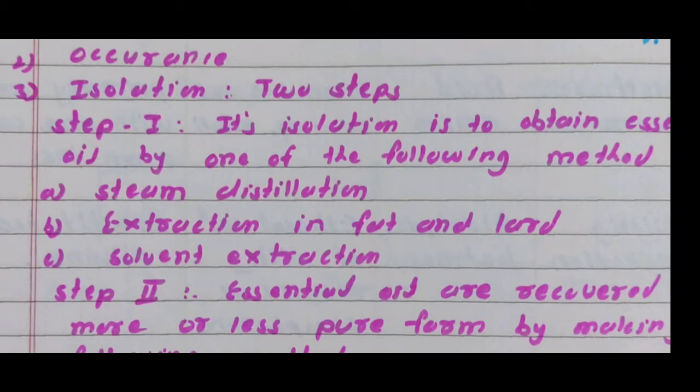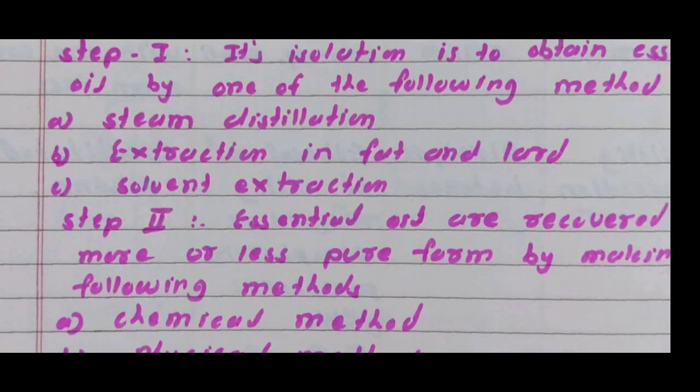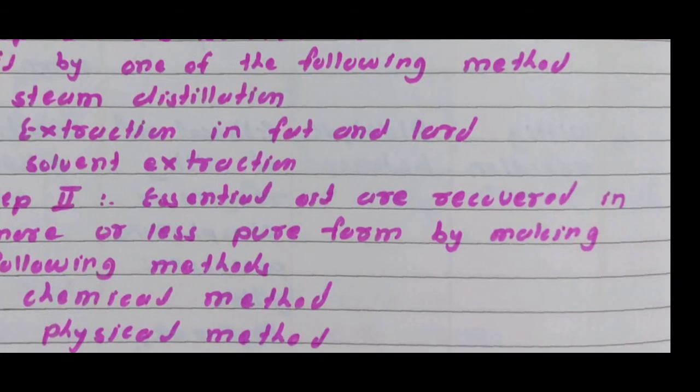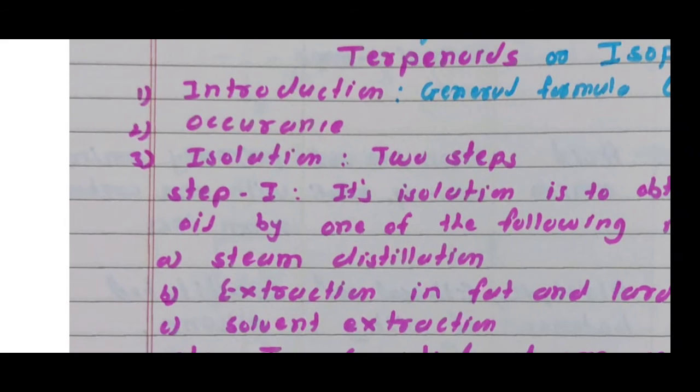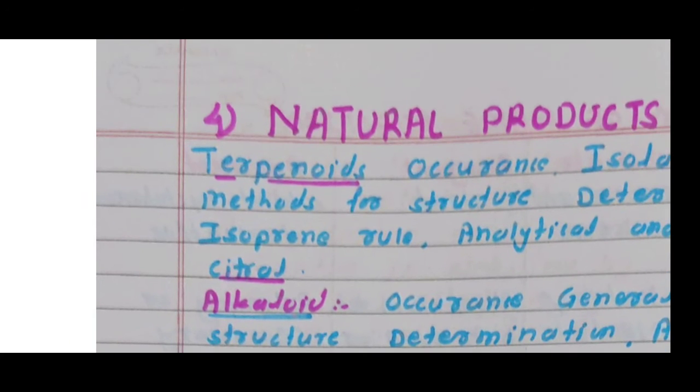Then in step second, the essential oils are recovered in more or less pure form by following methods. Purification of essential oils occurs by two methods: one is the chemical method and the second is the physical method. Then we study one by one. First, what is meant by natural product.